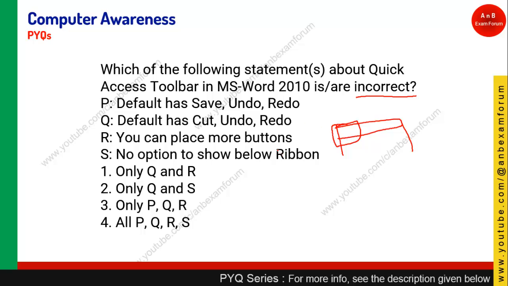Which of the following is incorrect? Okay, so if you see, default has save, undo and redo. Okay, default has cut, undo and redo. Okay, you can place more buttons. Yes, we can place more buttons. No option to show below. Okay, so in that case Q and S are incorrect. Default is not cut, undo, redo, and it is not placed below the ribbon option. Okay, so since S is incorrect, we are going to choose option 2.